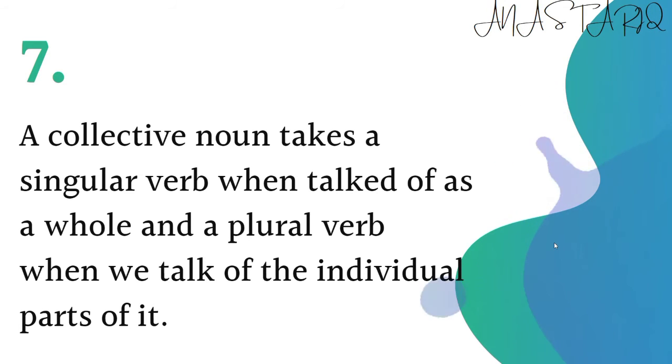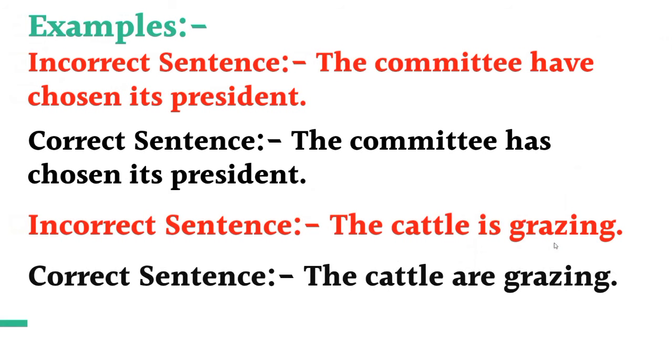Rule 7 is that a collective noun takes a singular verb when talked of as a whole, and a plural verb when we talk of the individual parts of it. For example, the committee have chosen its president. Here the committee is taken as a whole. The committee represents a single body. So it will take a singular verb, and the correct sentence will be: the committee has chosen its president. Instead of have, we will use has here.